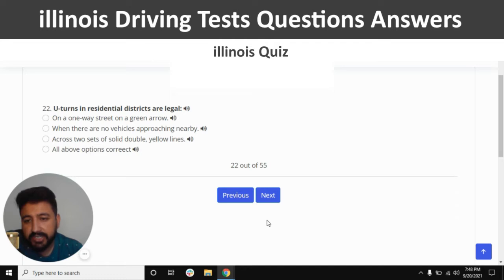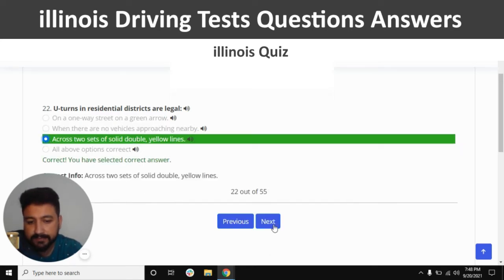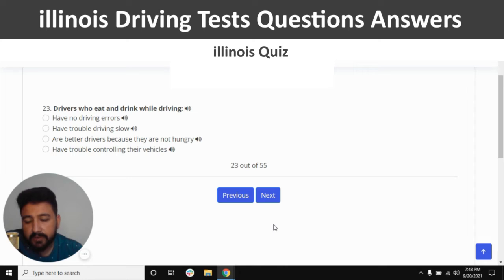U-turns in residential district are legal. The right answer is across two sets of solid double yellow lines. So I'm going to click on the third option. Yes, and next. Drivers who eat and drink while driving, the right answer is have trouble controlling their vehicles. So last option should be the right one.